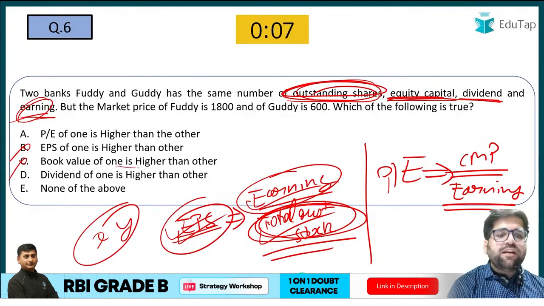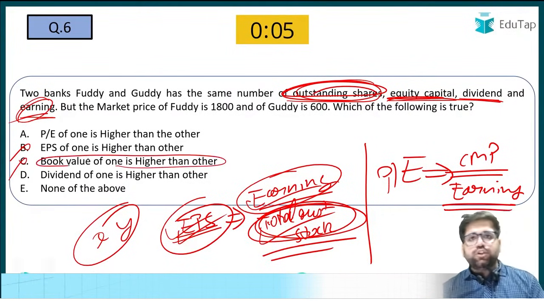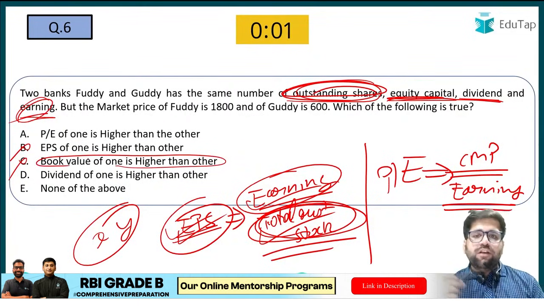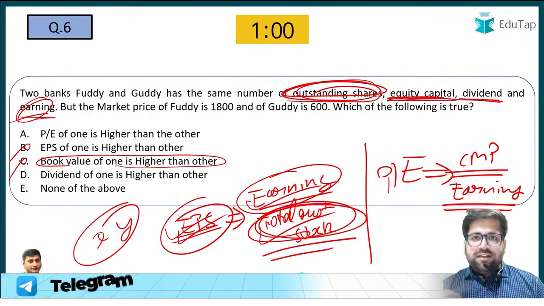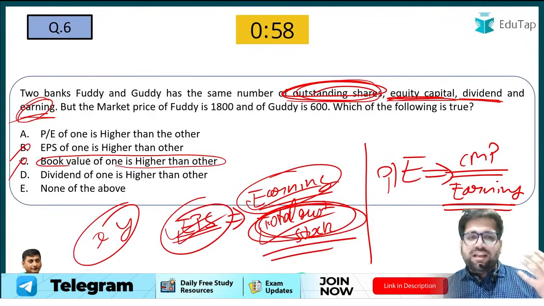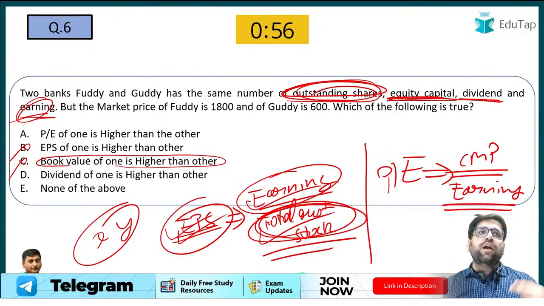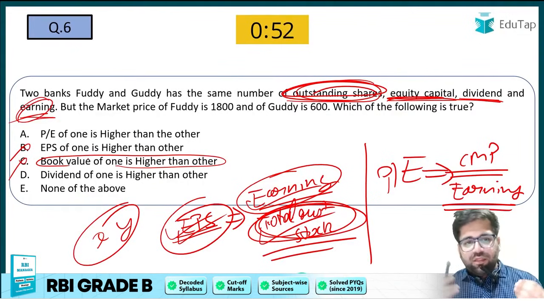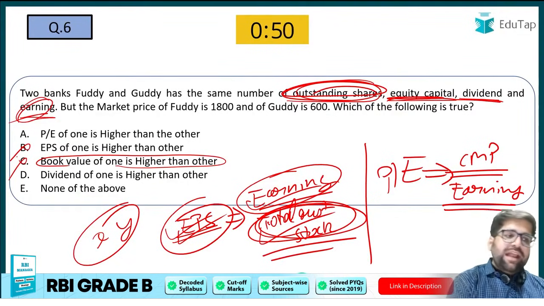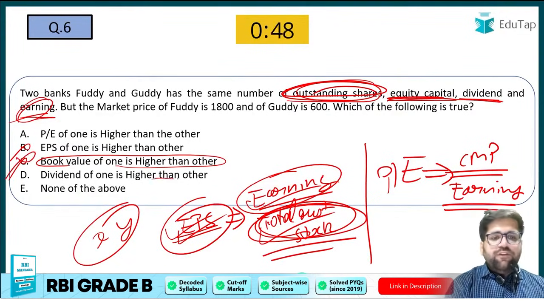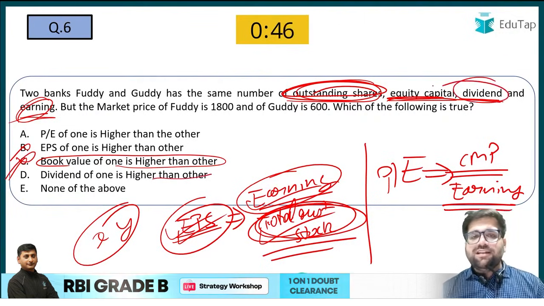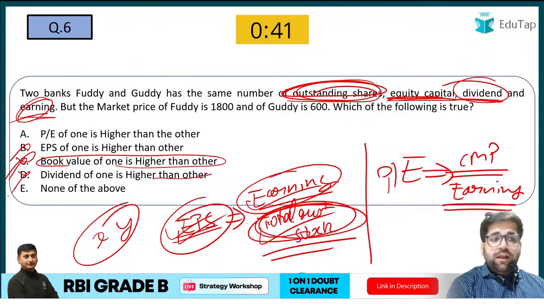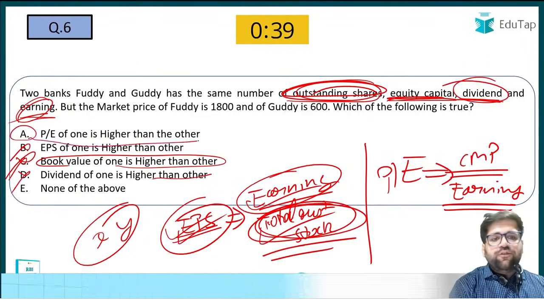Book value of one is higher than the other. If you know the formula for book value, you will require estimating working capital and total equity shareholders' funds, and from the given information we cannot estimate that. Eliminate option C. Dividend of one is higher: the question clearly says the dividend of both banks is the same, so this is also eliminated. Now the only option which remains is PE of one is higher than the other.